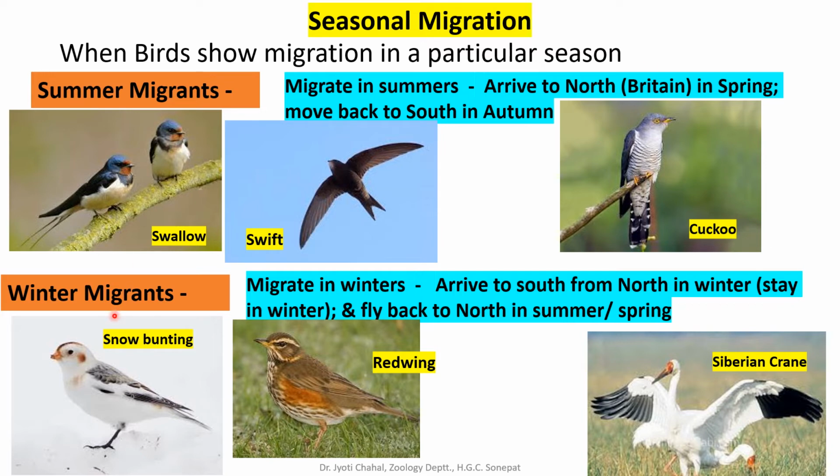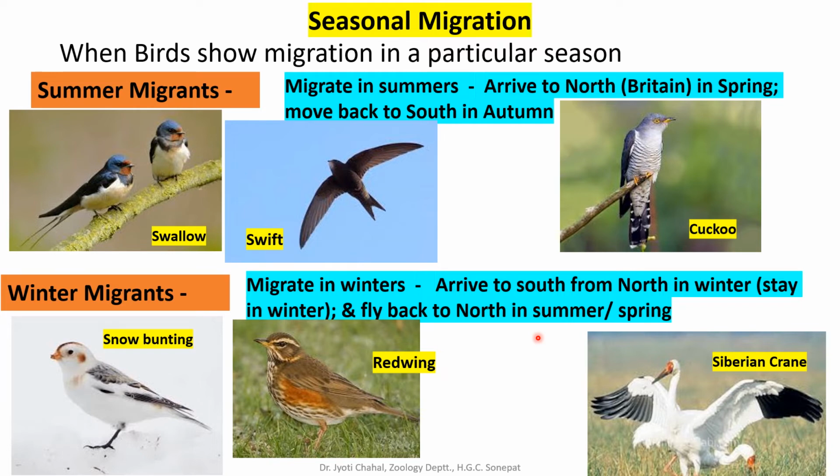Then the others are winter migrants. These are birds which migrate in winters. That means they arrive in the south from the north in winter. Their permanent residence is in the north, but whenever there is winter, they migrate to the south. So the permanent home is in the north region, but during winter they migrate to the south to their feeding ground, and they fly back to the north in summer or spring. Such migrants are termed winter migrants.